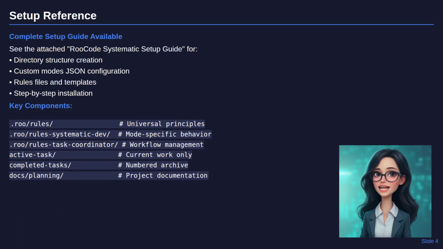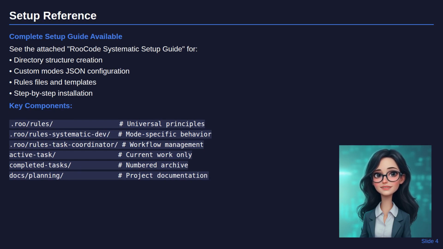For complete setup instructions, refer to the RooCode Systematic Setup guide attached to this video. It contains everything you need: directory structure creation commands, the complete custom modes JSON configuration, all the rules, files, and templates, and step-by-step installation instructions.